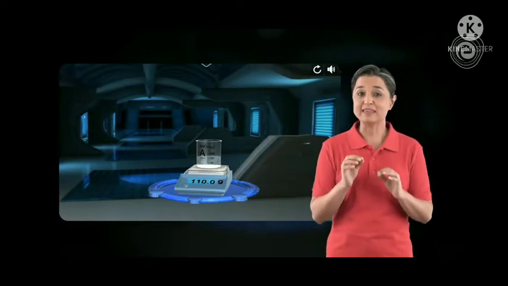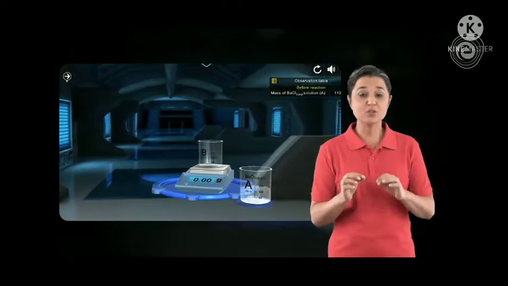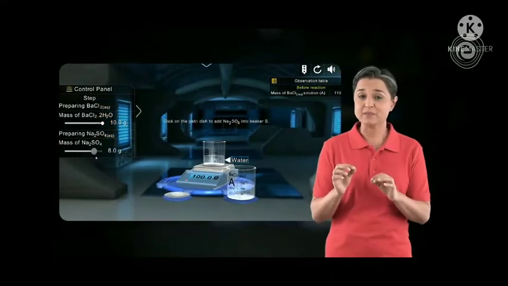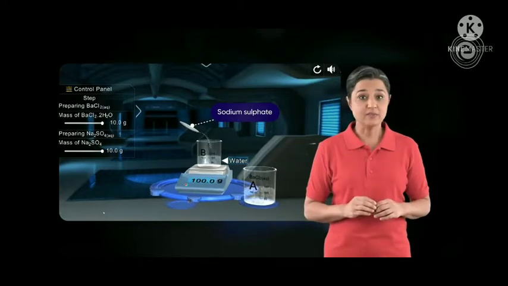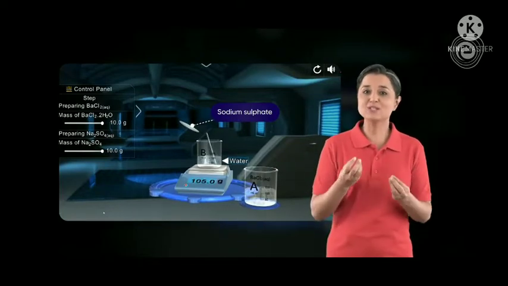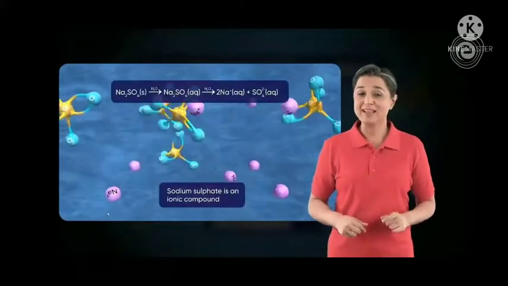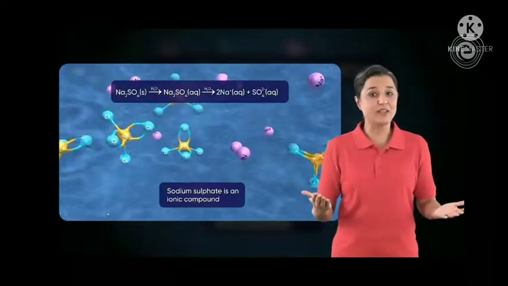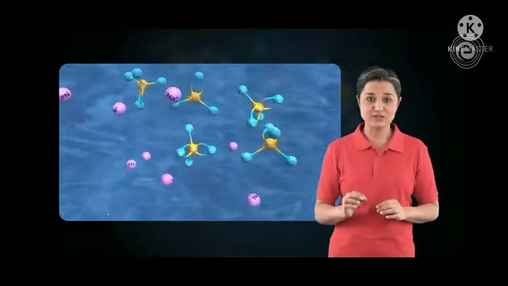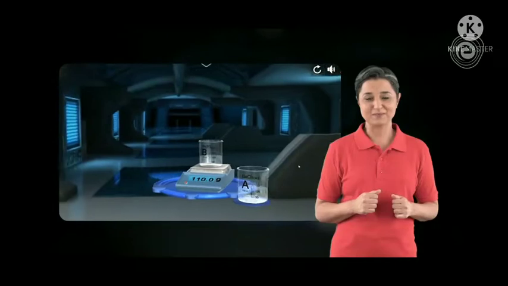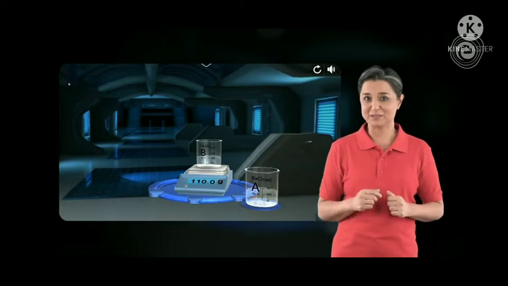For this, we again take a beaker filled with 100 ml water, fix the mass of sodium sulfate to 10 grams and add it to the water. You can observe that sodium sulfate dissolves in water and dissociates into sodium and sulfate ions, thereby confirming that sodium sulfate is an ionic compound as well. The mass of sodium sulfate solution is 110 grams. Notice that both the solutions thus formed are colorless.